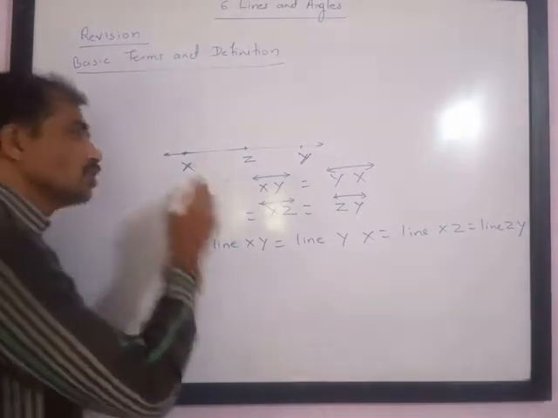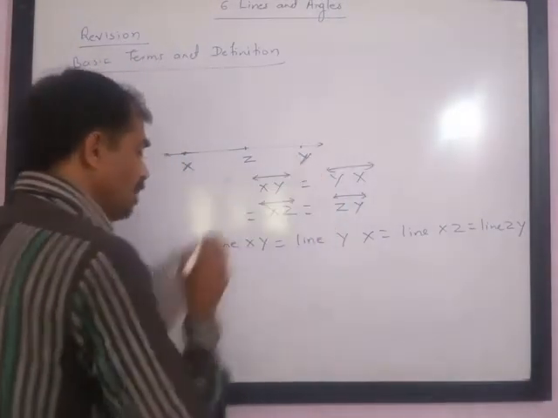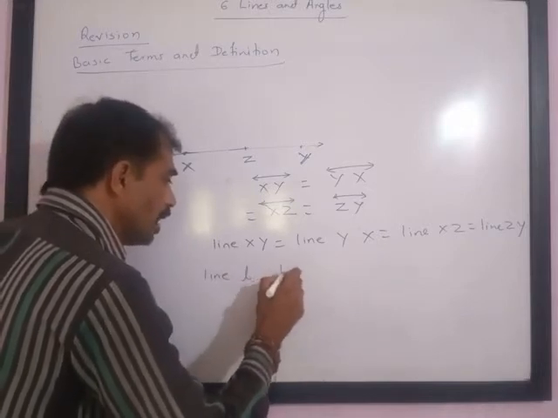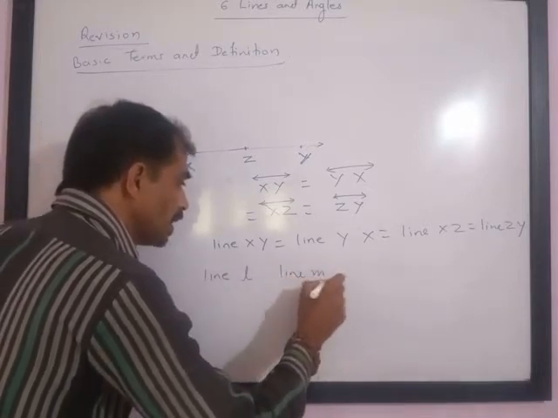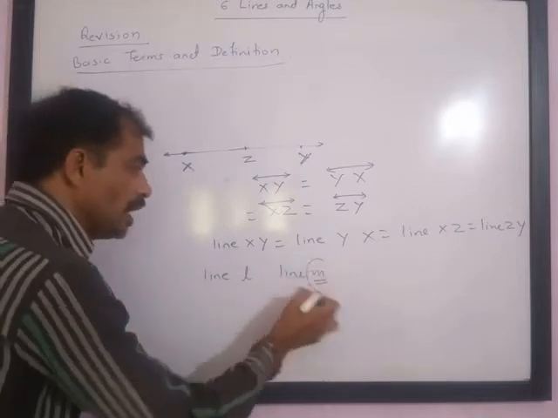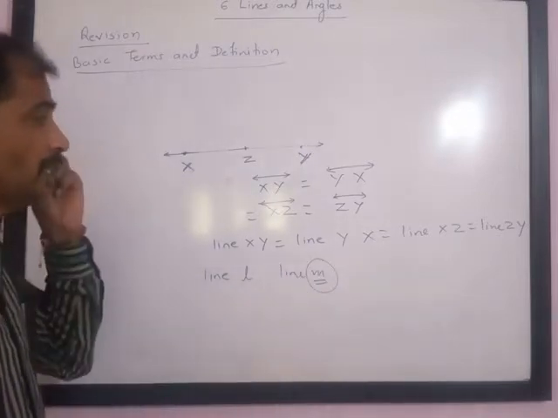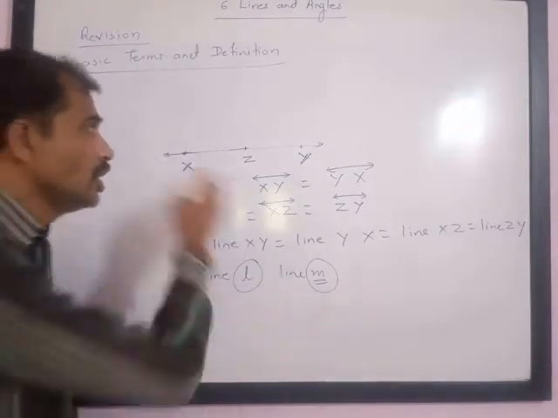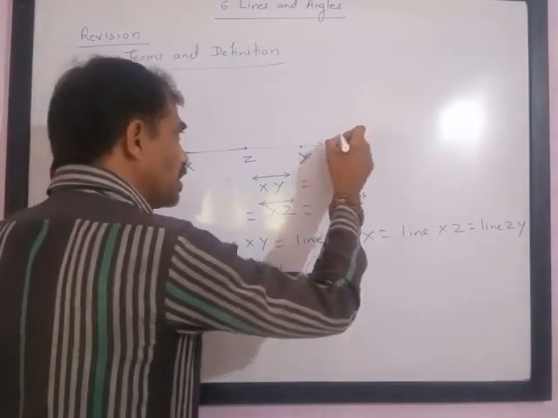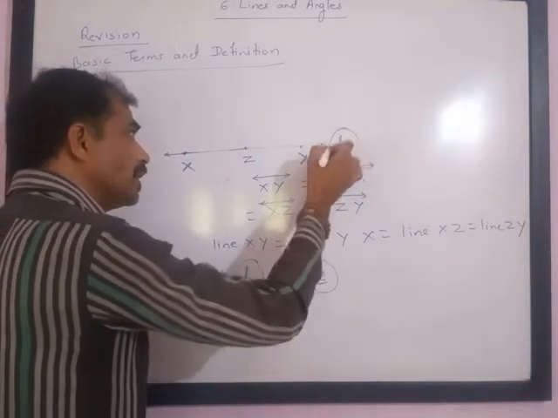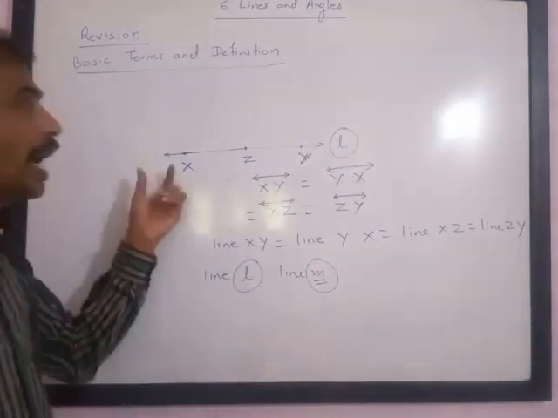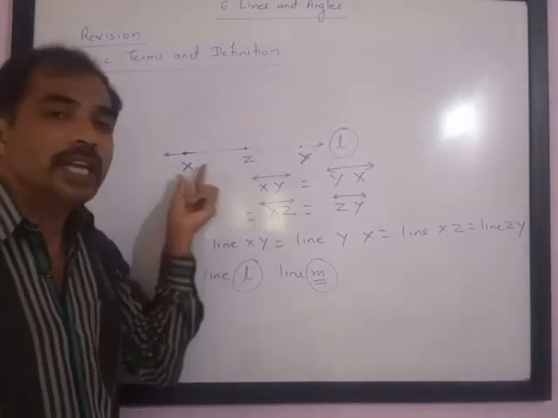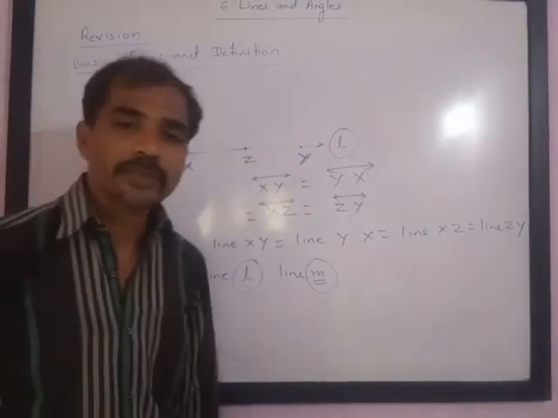If you are using small alphabets, then this same line can be denoted as line L or line M. Line XY can be called line L, and the small alphabet is written near the line. But please understand, here L is not a point on this line.